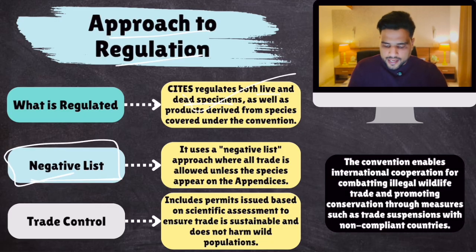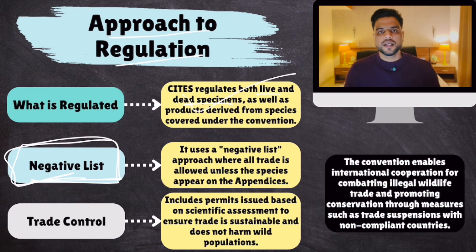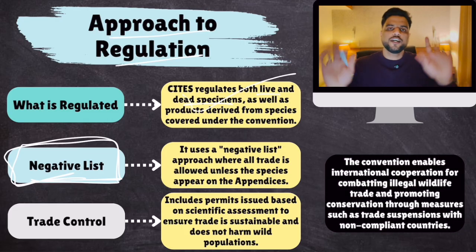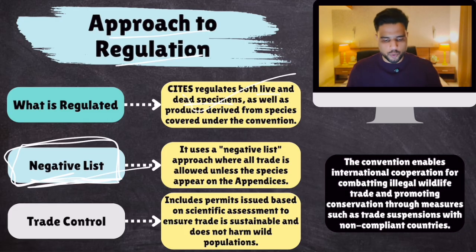CITES follows negative list approach, which means only those species which are mentioned in either of the appendices would be regulated. If your species is not mentioned in any of the appendices, well, you are free to trade in that. This is negative list approach. It uses negative list approach where all trade is allowed unless the species appear on appendices. So the list prepared by CITES contains those species whose trade is regulated. If your species is not mentioned in that list, well, do whatever you want. This is negative list approach.